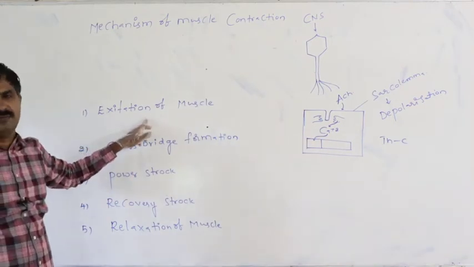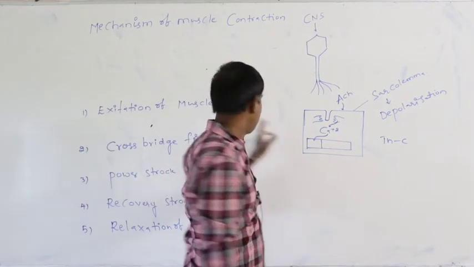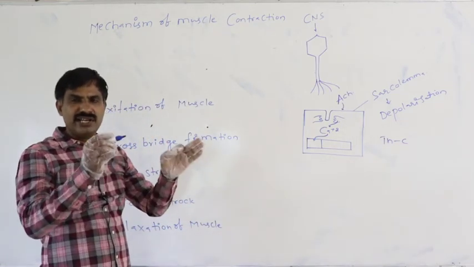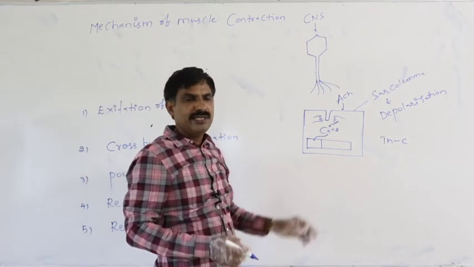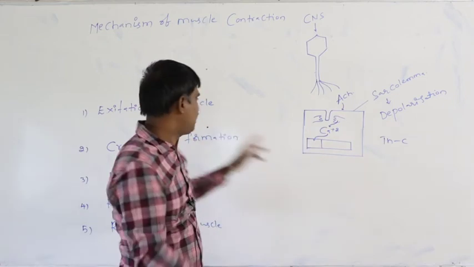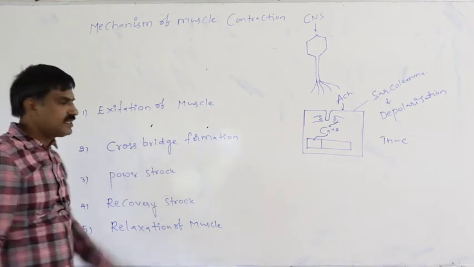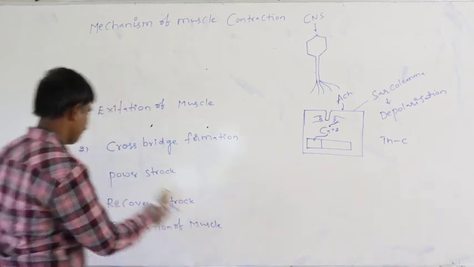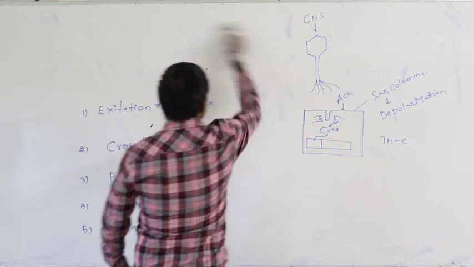Excitation of muscle. From this onwards to this entire part is said to be the excitation of muscle. From the generation of motor information from the central nervous system to when these active sites become free, up to that is said to be the excitation of muscle. The second step is the cross bridge formation.